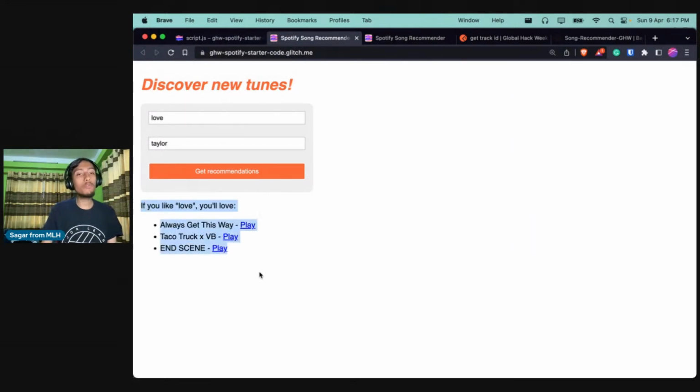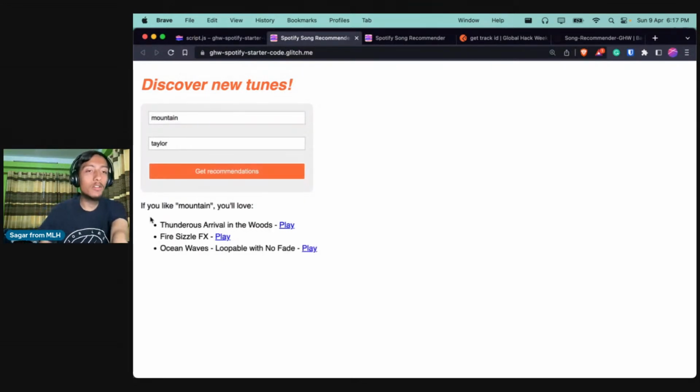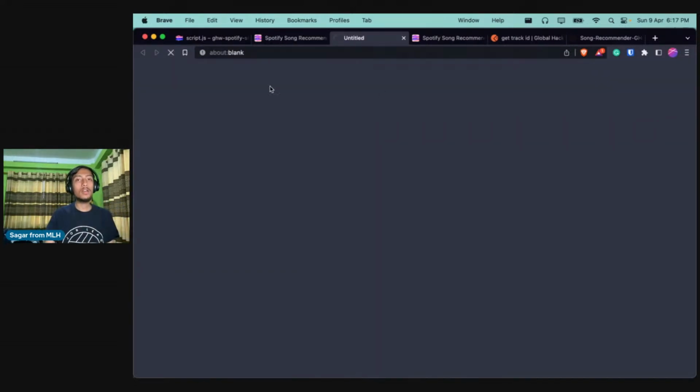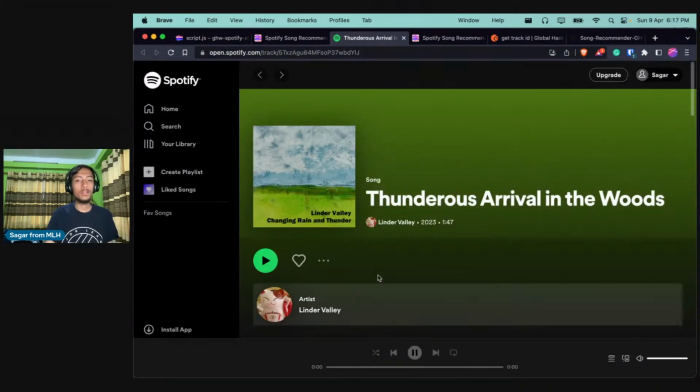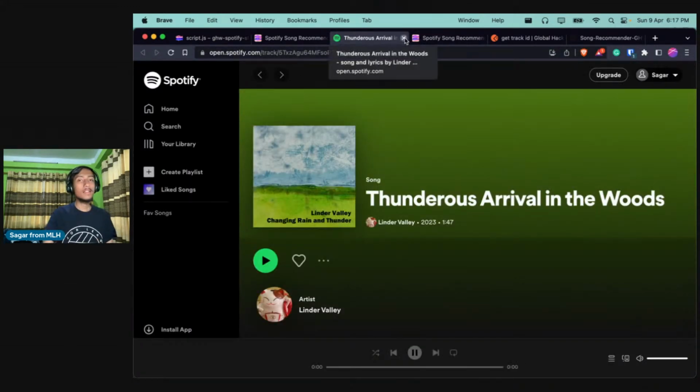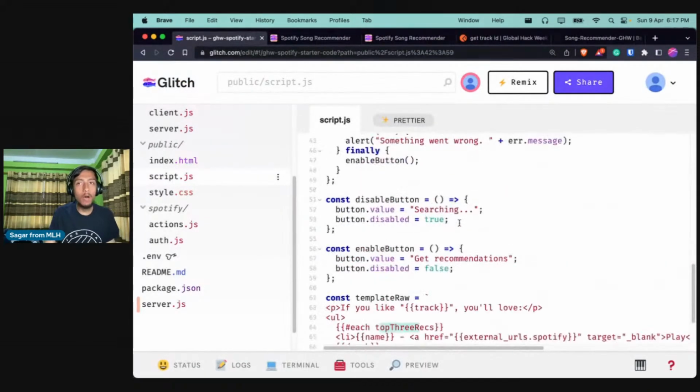So now you can see that we are getting the list of songs, right? So these are the recommendations. You can change this, right? So you can call this mountain, and give it any other name, any of the other tracks, and you will be able to see the list of recommendations. And if you click on the play button, you will be able to listen to the song on Spotify. Cool. So that is awesome, and that completes our workflow.